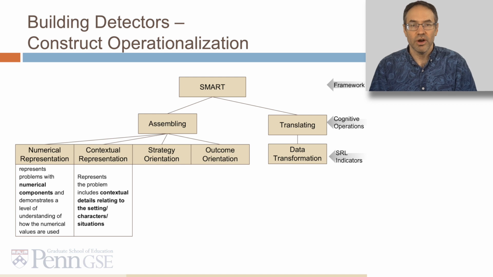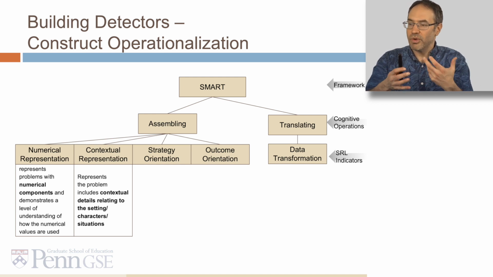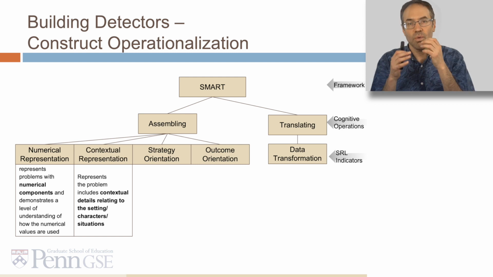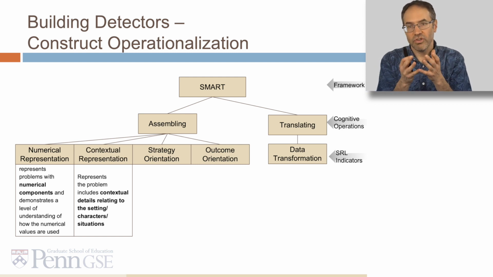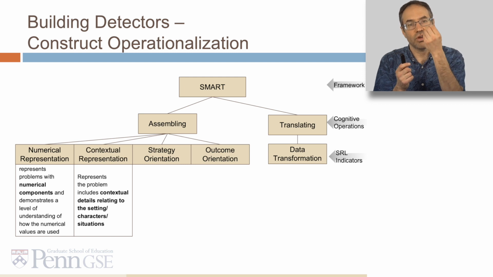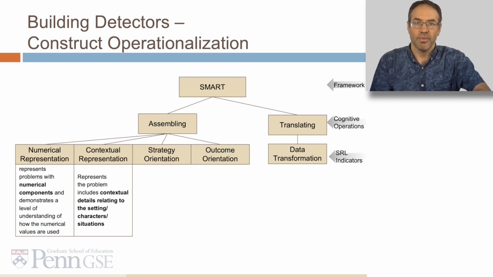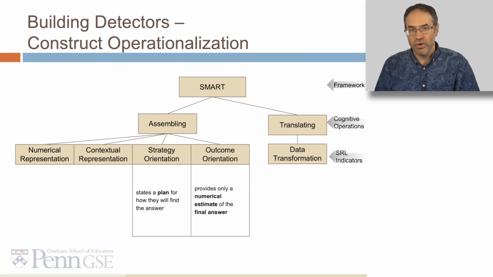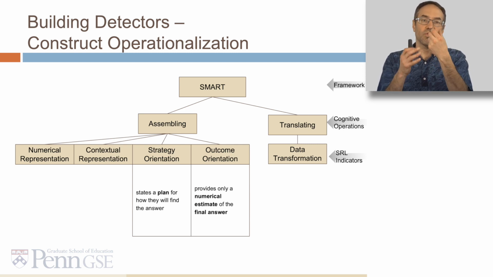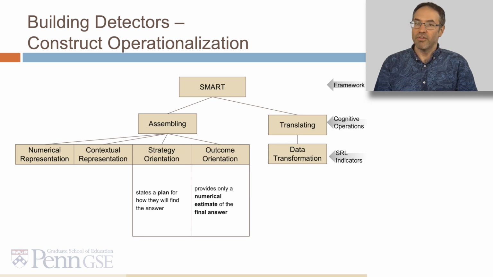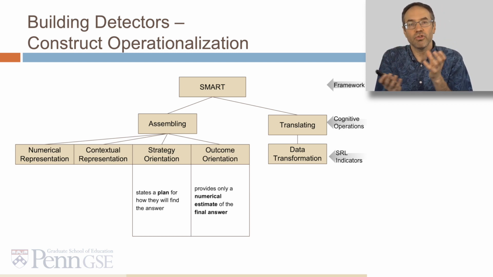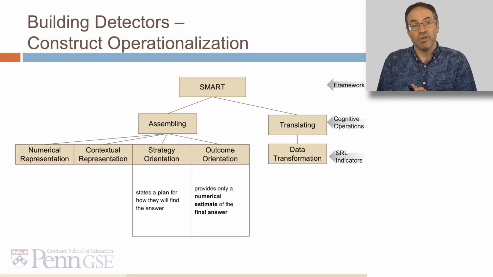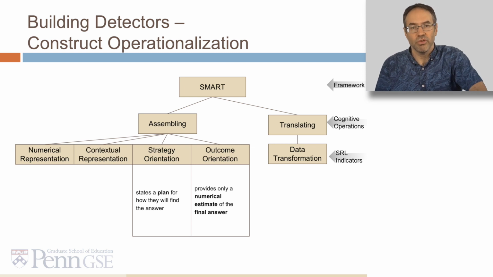Within assembling, we looked at numerical representation, which has to do with the degree to which students are representing the number of quantities in the problem. We also looked at contextual representation, which has to do with the degree to which students took contextual information out of the problem to help them reason about it. We also looked at strategy orientation, which has to do with students' ability to create a plan based on specific strategies for how to find the answer, and outcome orientation, which had to do with the degree to which students thought ahead about what kind of solutions they might obtain and what kind of answers they might obtain, and specifically whether they were reasoning around their estimate of what the problem solution might be.